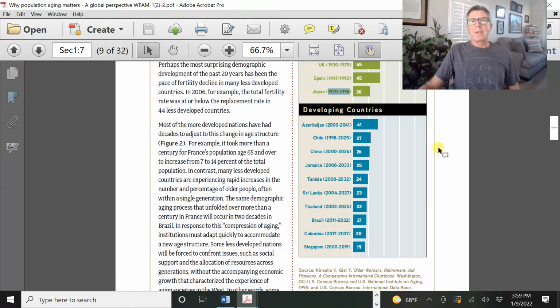So these are developing countries: Chile, Azerbaijan, Thailand, Colombia, on and on. This is just a study-based earmark, but it does reflect this big increase in the aging community in each of these countries. They're not going to have the infrastructure and technological savvy that we have to deal with it. So this is like a global opportunity.